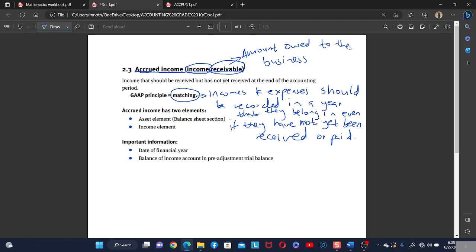For example, someone out there is owing the business the commission income, or the rent income. Okay, that is the accrued income. Because we are talking about amount owed to the business, what clicks into your mind? The debtors.